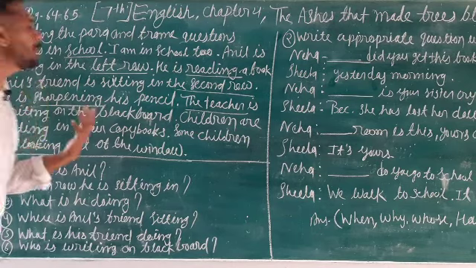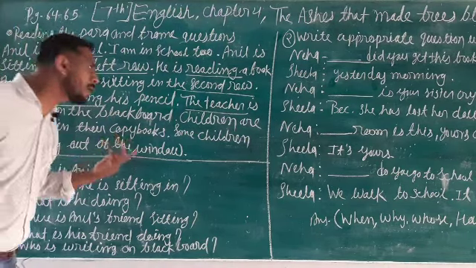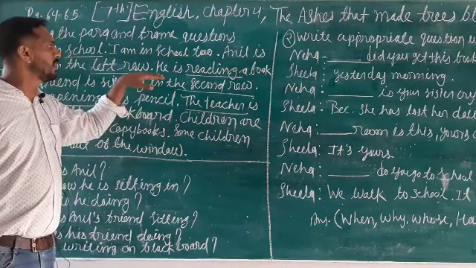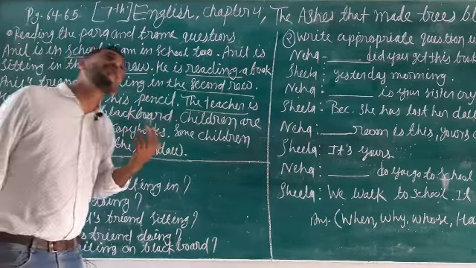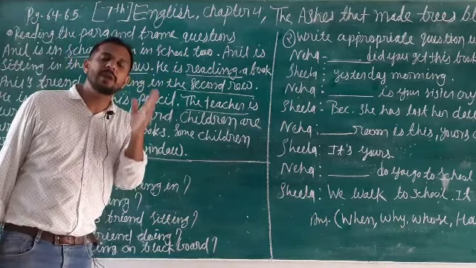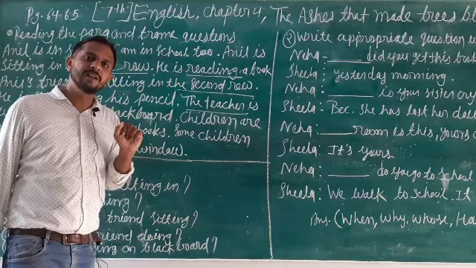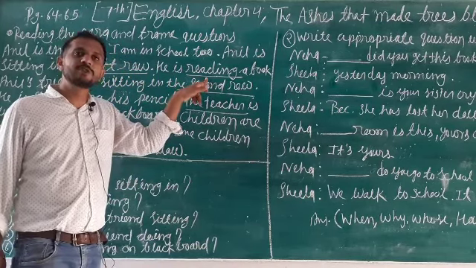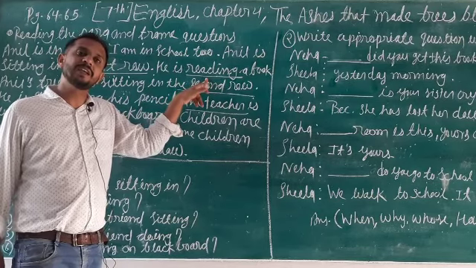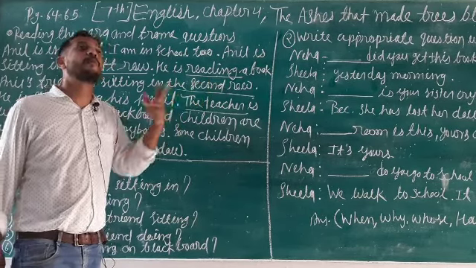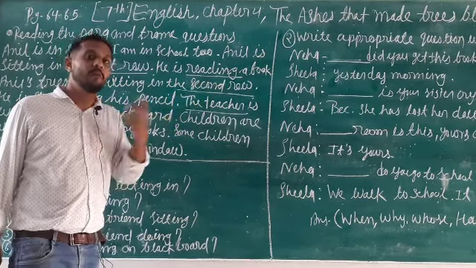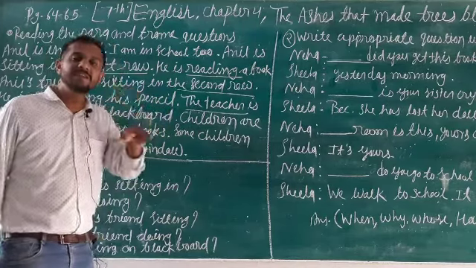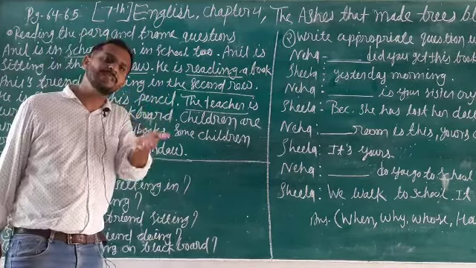So what will be our interrogative pronoun? Anil, he is reading a book. So what is he doing? It will be the particular question for this line, because we have the idea by looking at reading. He was busy doing something. So how to form the question? What is he doing? So he is reading a book will be the particular answer.